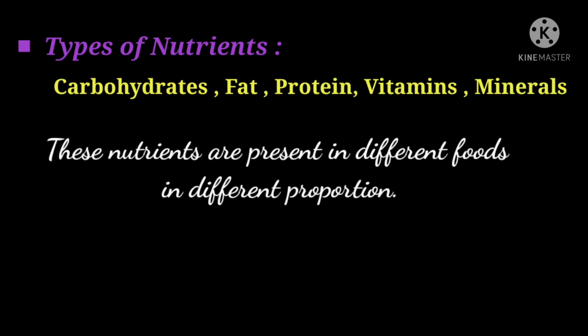Like that, ghee, butter, oil, different types of seeds, these food materials are rich in fat. In this way, we learned different nutrients are present in different proportions in different types of food. Now we will discuss each type of nutrient elaborately. At first, we will discuss the carbohydrate.